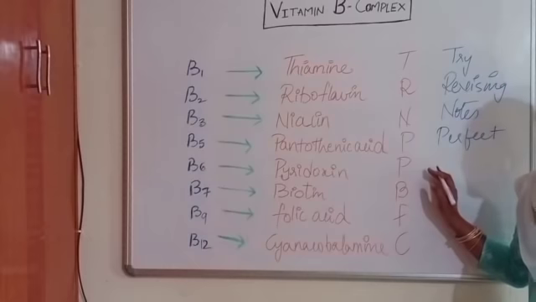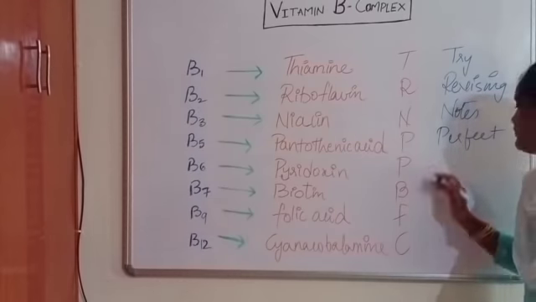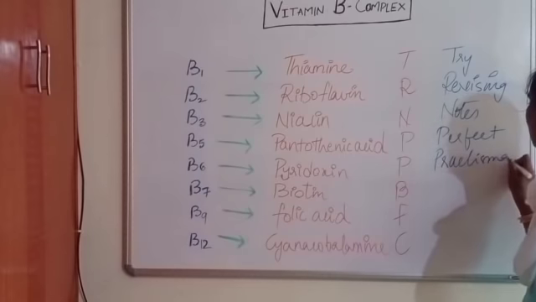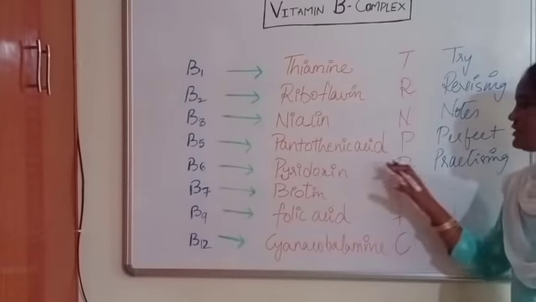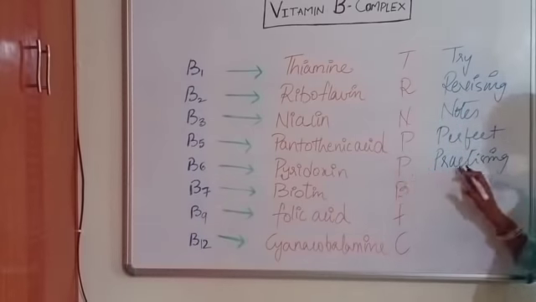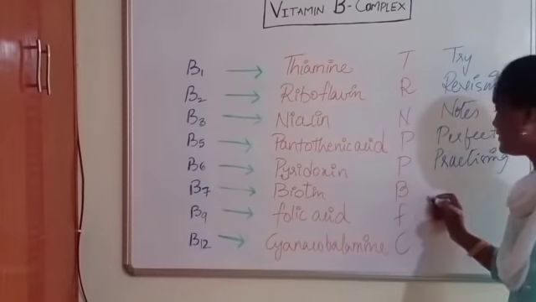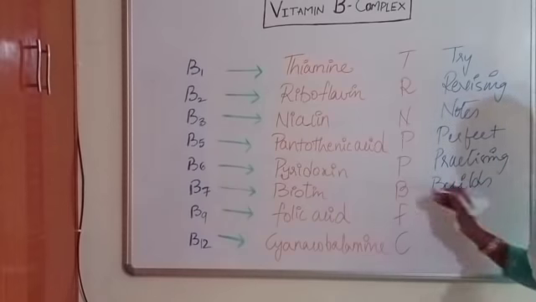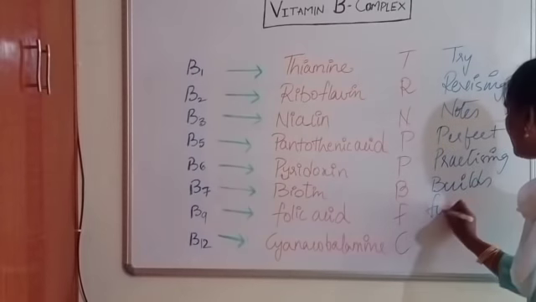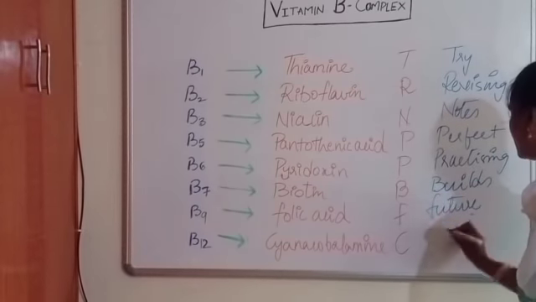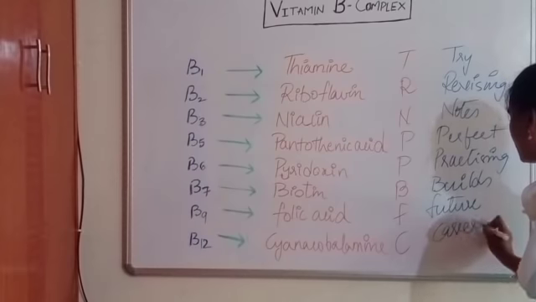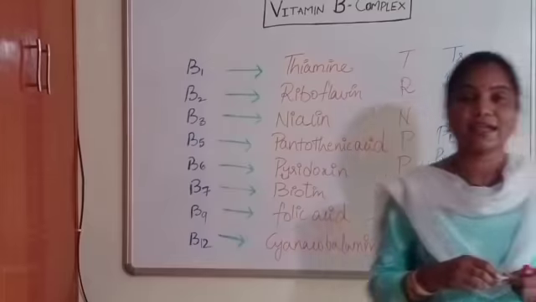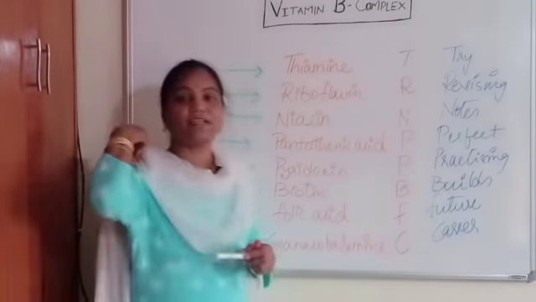And P for perfect. Another P, pyridoxine, is practicing. B, biotin, is builds. F for future career. Okay, so this is the trick lying behind your vitamin B.